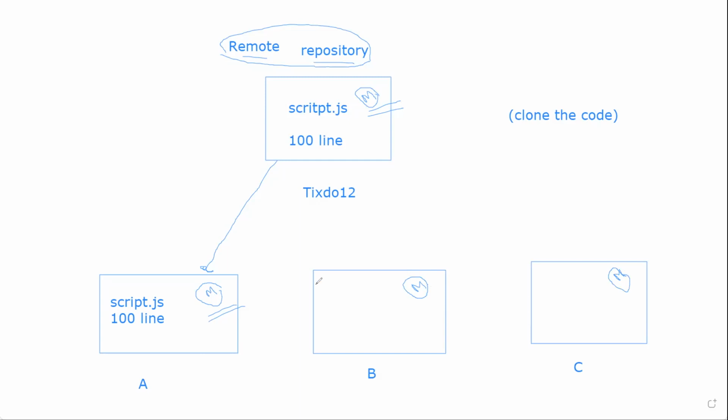See, these people have their own local main branch. You are expecting that whatever they clone, all the files are cloned, and these people are also having the script.js file along with 100 lines of code. This is also having the script.js file along with 100 lines of code. So here also 100 lines of code and here also 100 lines of code.